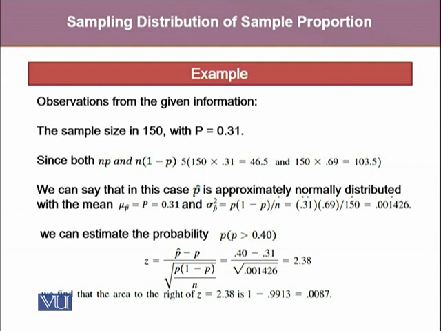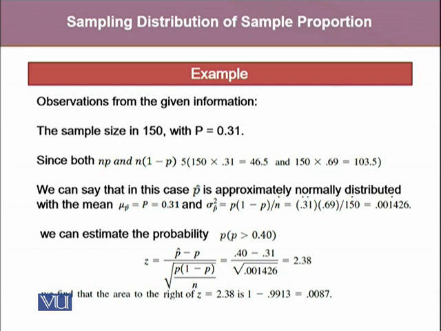we can say that this is a case where p cap is approximately normally distributed with mean mu p cap, which equals p, equals 0.31, and the variance of the sampling distribution of the sample proportion, sigma p cap squared, equals p times (1 minus p) over n, where p equals 0.31 and 1 minus p is q, which is 0.69, the whole thing divided by 150, and the result is 0.001426.